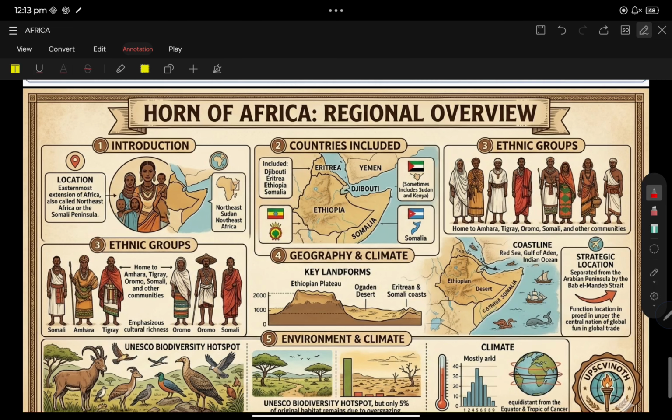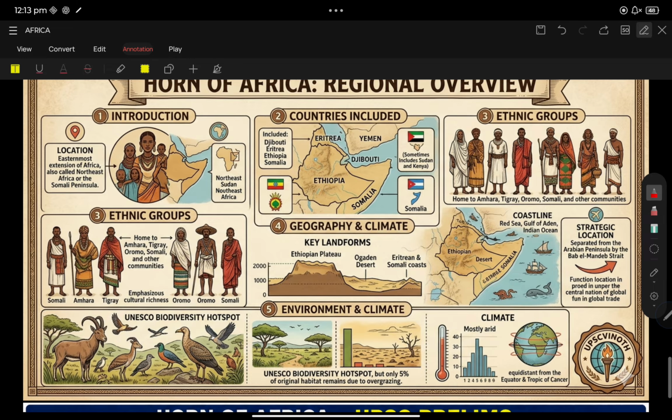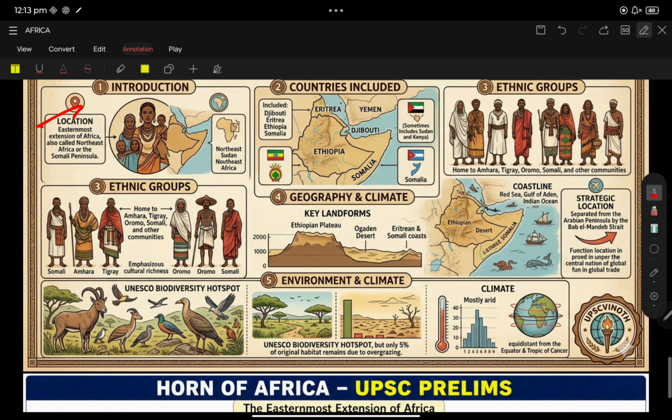Now some important points with respect to the Horn of Africa. Location: the easternmost extension of Africa. Also the ethnic groups, which are very much important: Amhara, Tigray, Oromo, and Somali, and other communities. All these ethnic groups lie in these areas.